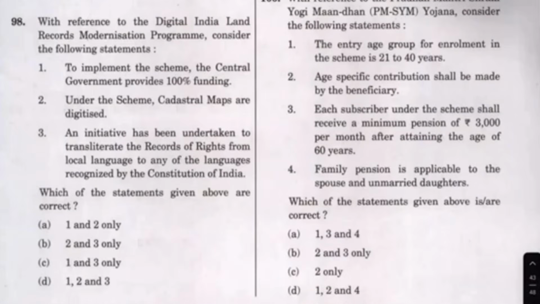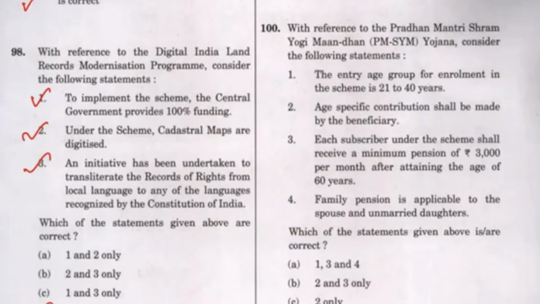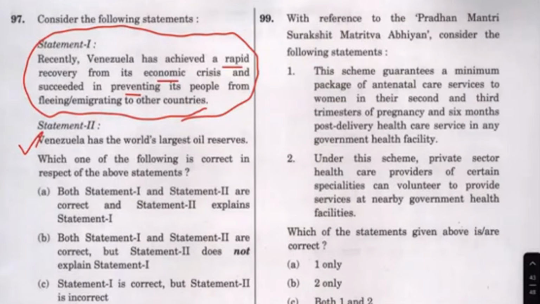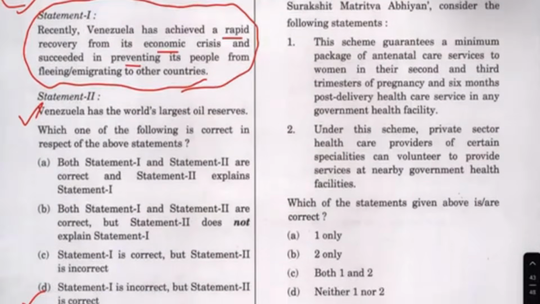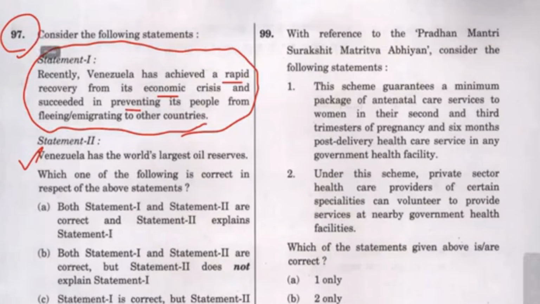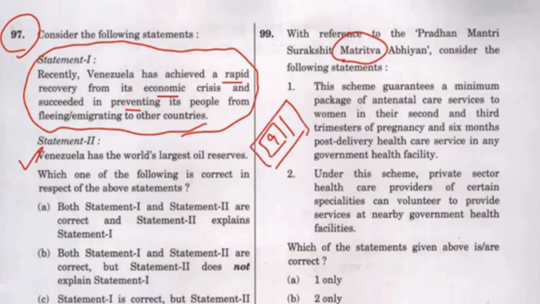Next, digital India, this and all you should have taken. This is a question where I make my answer. Pradhan Mantri Surakshit Matriva. Matriva means mother. Once in a month they can refer it. So outside hospital doctors can come and refer. So see here, so they can be given. But this is Janani Suraksha Yojana, Janani Shishu Suraksha Karyakram. These schemes.